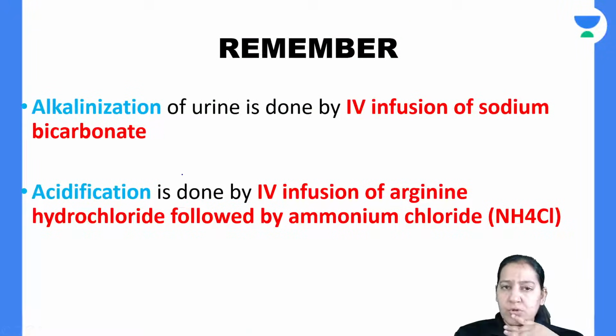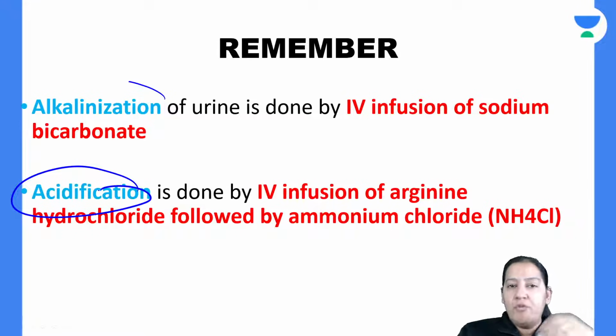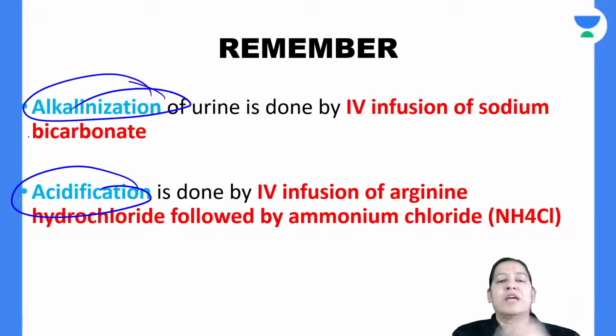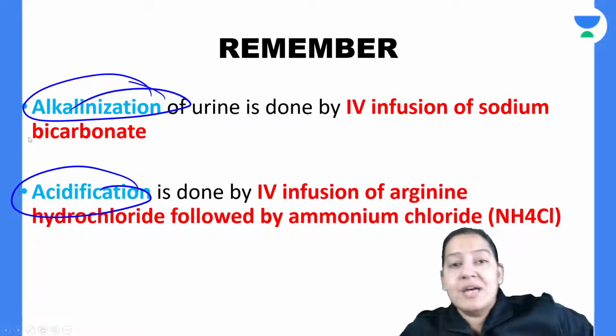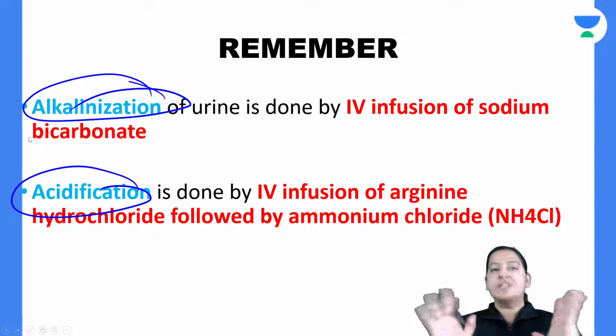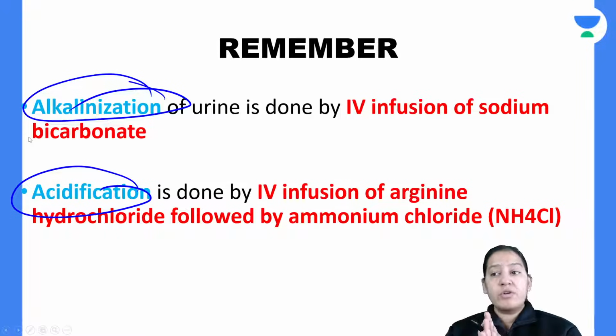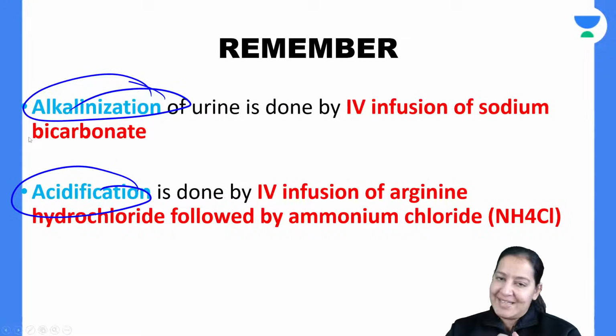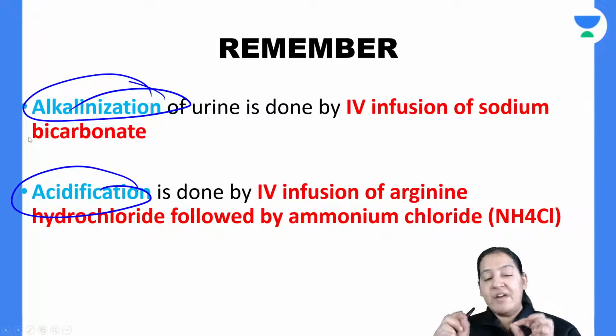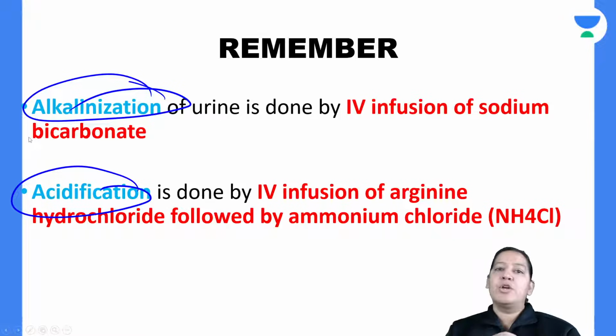Is it possible to do so? Yes, we can do both. If you want to acidify the urine, you can do this. If you want to basify the urine, you can do this. There are certain drugs and protocols by which we can change the pH of the urine depending on our need. You are a doctor with a suicidal case in front of you. The first thing is to see the empty strip of what the boy has ingested. You have to decide whether that drug is acidic or basic, and depending on that, you provide the opposite medium of the urine for excretion.